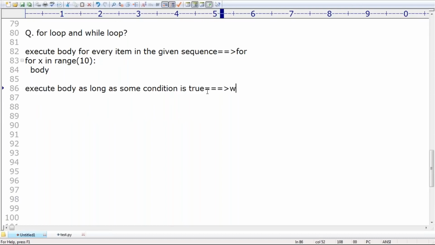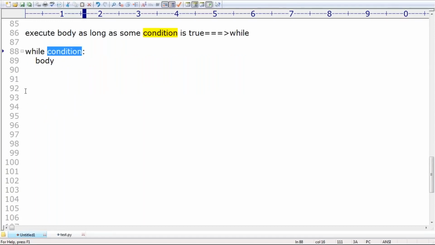If you are a fresher, maybe there is a chance to be asked this type of question, right? Sir, while some condition, next and after that the body. As long as this condition is true, this body keeps on executing. If the condition fails, then automatically this body execution will be stopped. Remember that, sir.